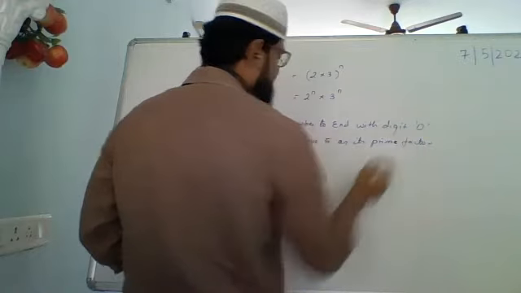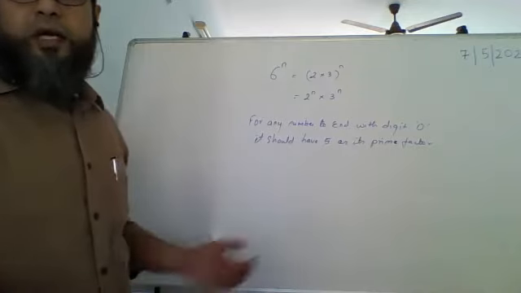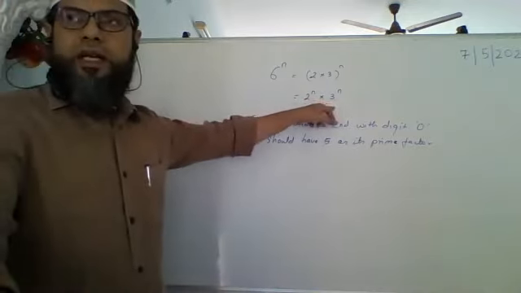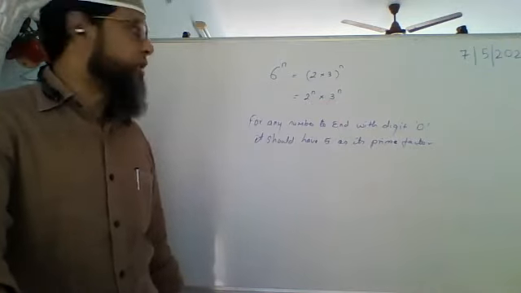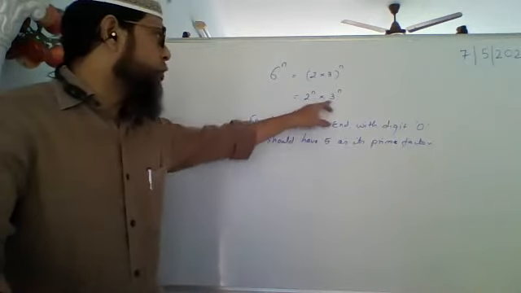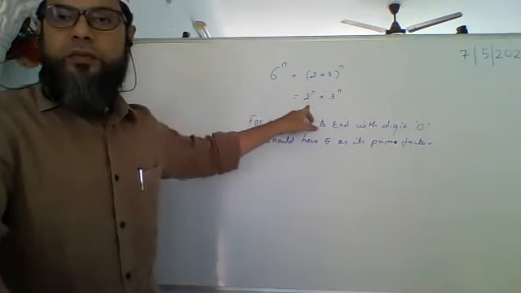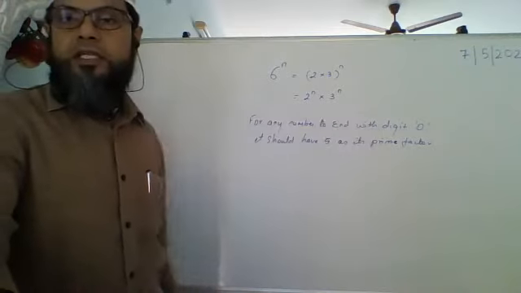And we already know by the fundamental theorem of arithmetic that the prime factorization of any number is unique except for the order. So you can have 3 raised to n into 2 raised to n. But since there is no 5 in this, it cannot end with digit 0.